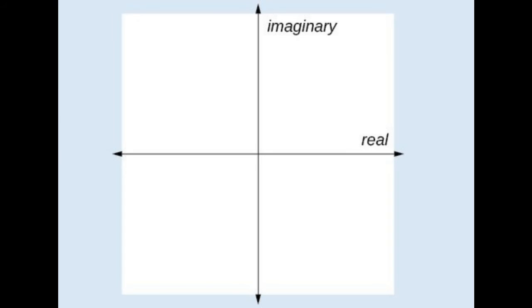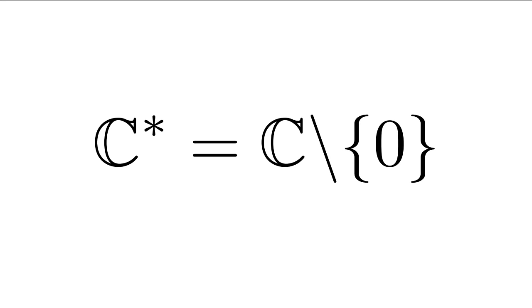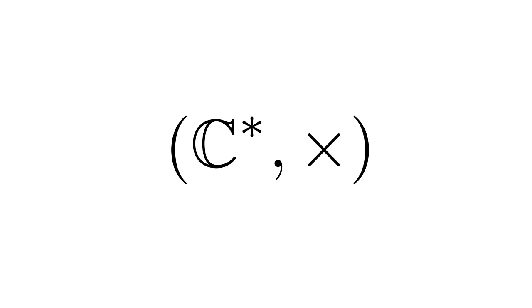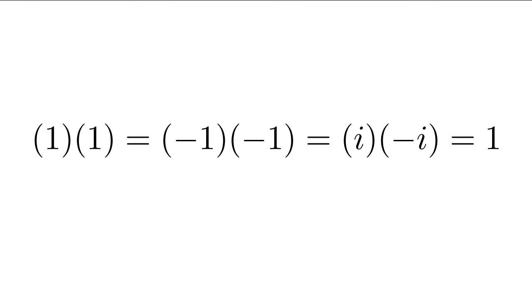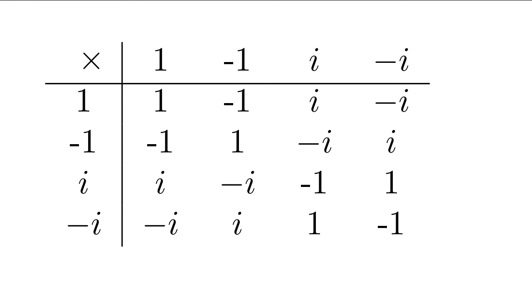For a moment, we're going to look at the complex plane. C star is the group of non-zero complex numbers, which we'll consider a group under multiplication. The subset 1, minus 1, i, minus i, is also a subgroup. Under the operation, it has the multiplicative identity 1. Each of the inverses exists within the subset, and if we multiply each possible pair of elements, the result will be in the subset.